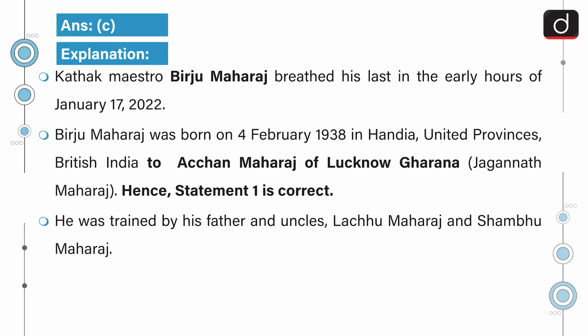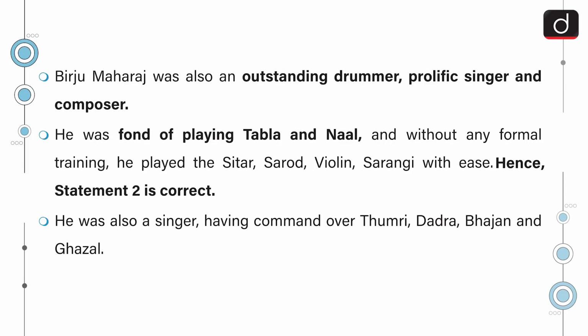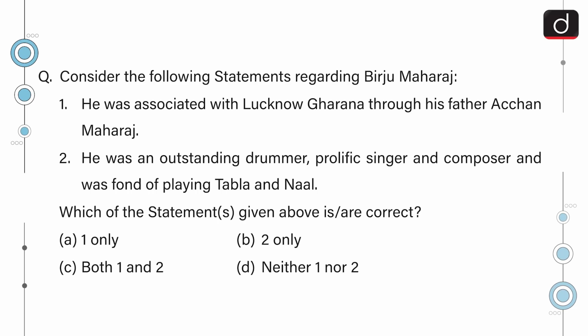Kathak maestro Birju Maharaj breathed his last in the early hours of January 17, 2022. Birju Maharaj was born on 4 February 1938 in Handia, United Provinces, British India, to Achhan Maharaj of Lucknow Gharana, that is Jagannath Maharaj. Hence, statement 1 is correct. He was trained by his father and uncles Lachhu Maharaj and Shambhu Maharaj. Birju Maharaj was also an outstanding drummer, prolific singer and composer. He was fond of playing tabla and naal, and without any formal training, he played the sitar, sarod, violin, sarangi with ease. Hence, statement 2 is also correct. He was also a singer having command over thumri, dadra, bhajan and ghazal. So, the correct answer is option C, both 1 and 2.